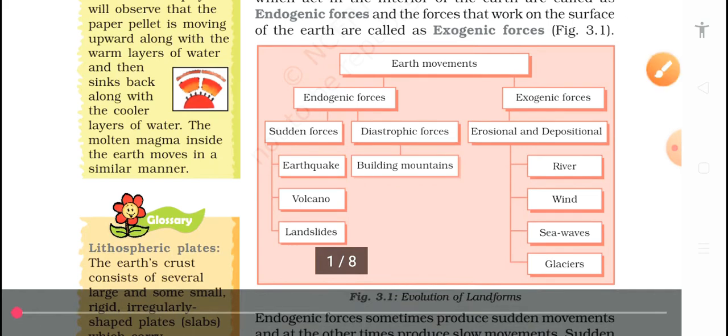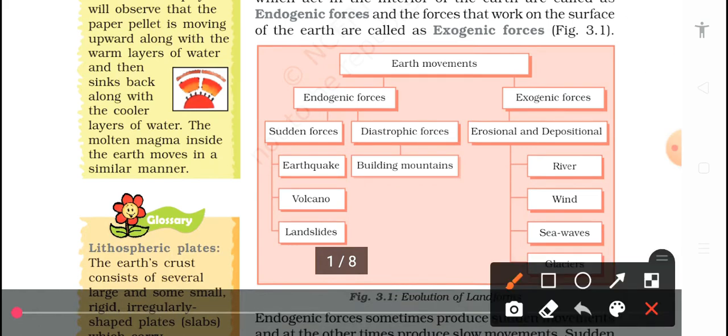Here is the earth movement: endogenic and exogenic. We have certain forces like earthquake, volcano, landslide. These incidents take place inside our earth.